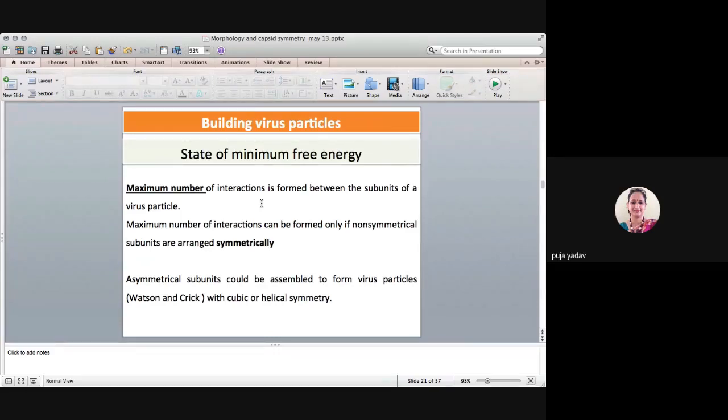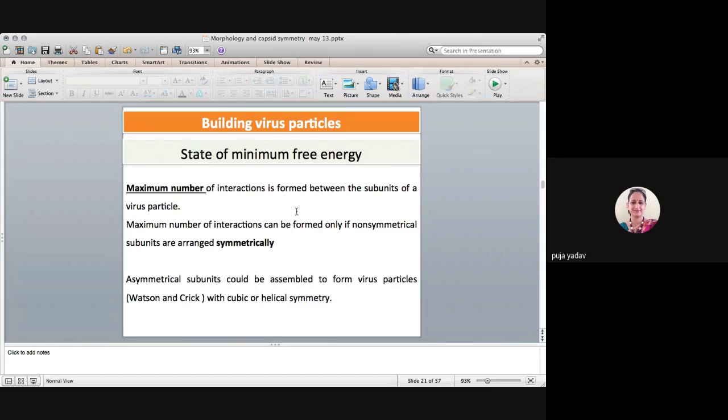And these subunits are asymmetric. So what happens? The maximum number of interactions between these asymmetric units can happen only when they are arranged symmetrically. That's why the word symmetry is very, very important whenever we talk about the structure of viruses. So to sum up again, the subunits that make the protein shell are asymmetric.